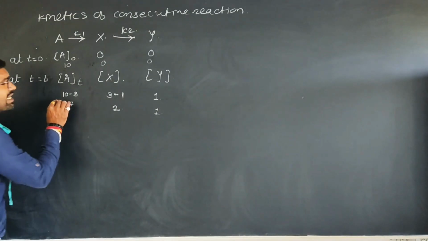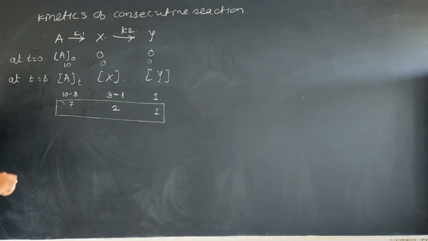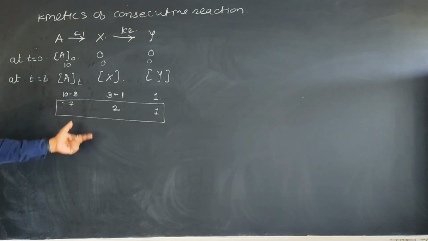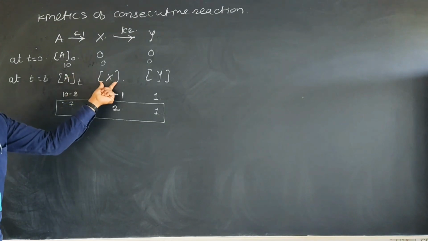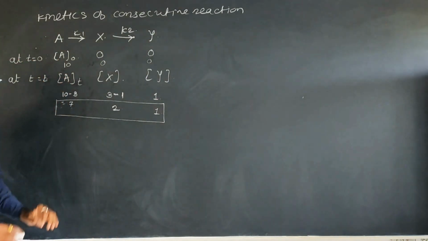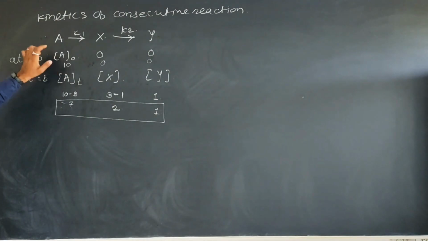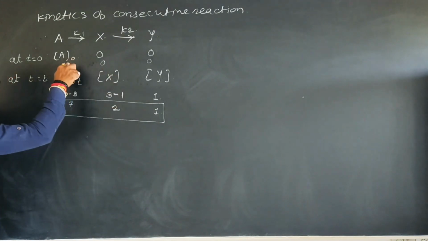At any time during the course of a reaction, the sum of the concentration of A at time t, X at time t and Y at time t is always equal to the initial concentration of A. Just take 7 plus 2 is 9, plus 1 is 10.